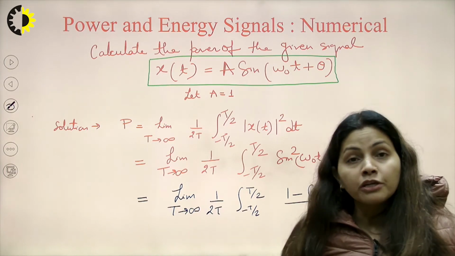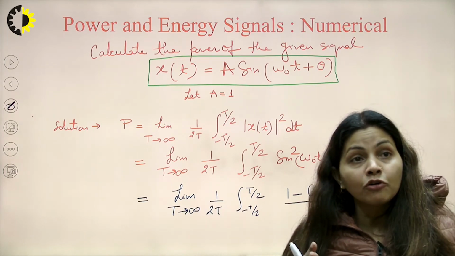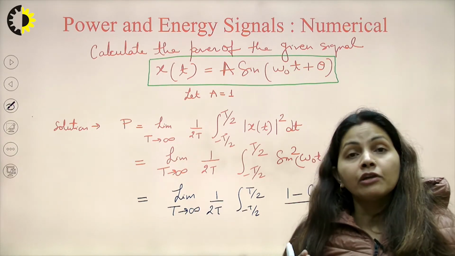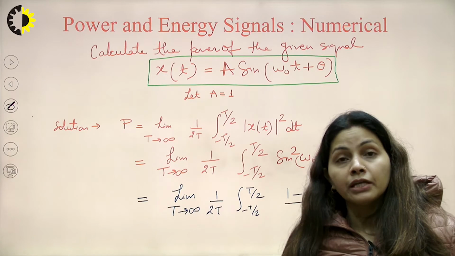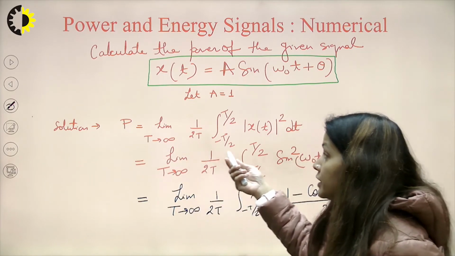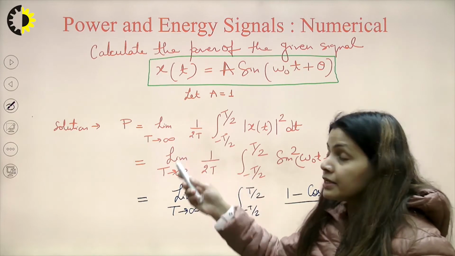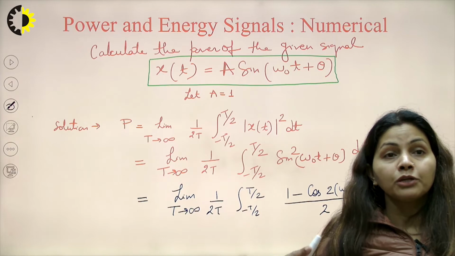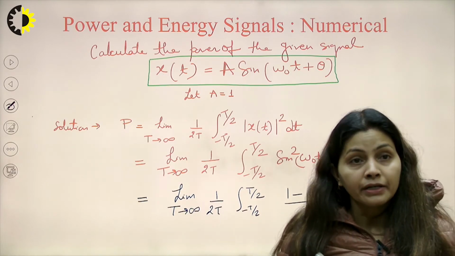So, coming to the formula, let us say I want to calculate the power of the signal. Here is the formula for calculating the power of the signal: limit T tending to infinity, 1 upon 2T, integral from minus T by 2 to T by 2 of x(t) squared dt.